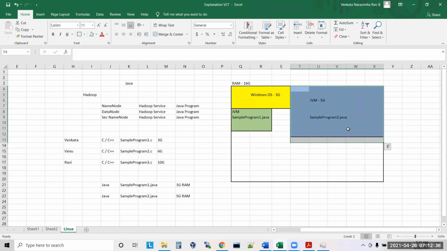But in Java, you have a fixed boundary. You have to tell before starting your program itself that you want 5 GB. It will give only 5 GB. During execution, if it requires more than 5 GB, the JVM will fail.